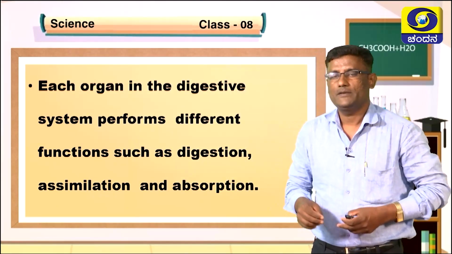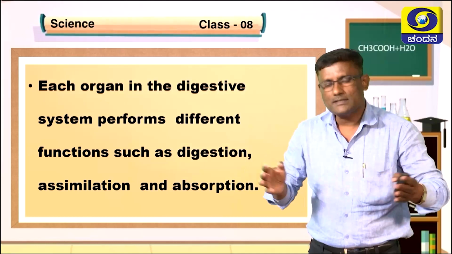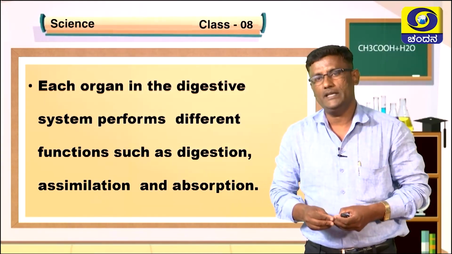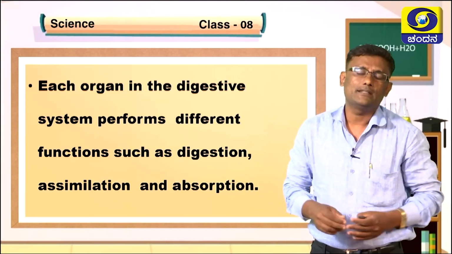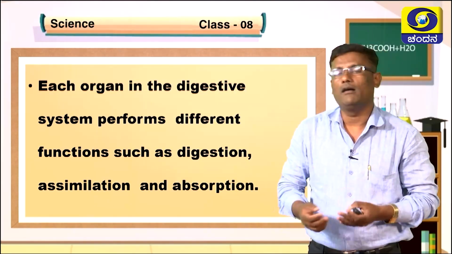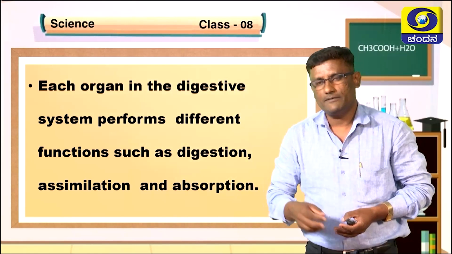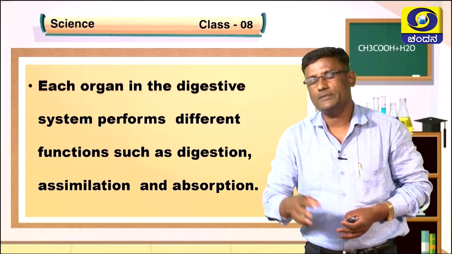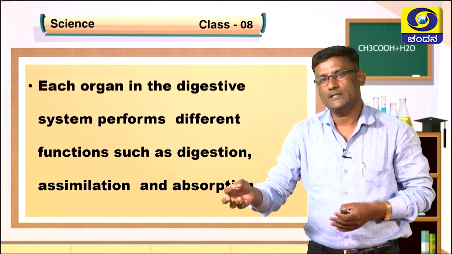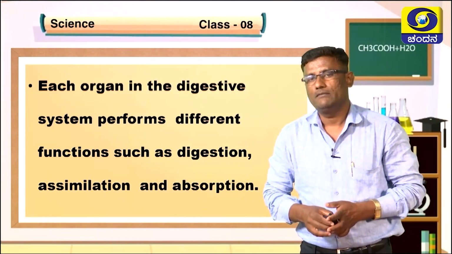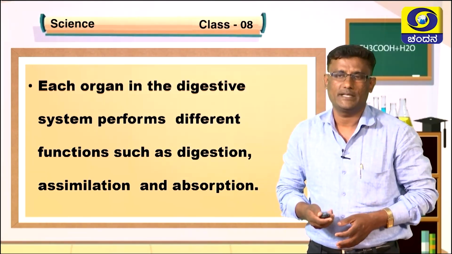Digestion is the process of conversion of complex food materials into simple forms. Assimilation is the conversion of digested food materials into the cytoplasm of the cell, and finally the digested food is absorbed by the villi present in the small intestine.